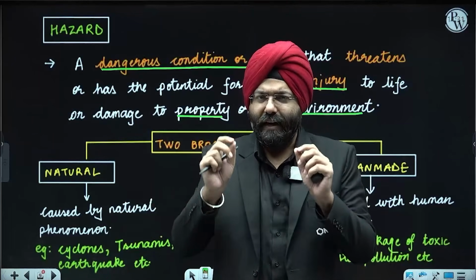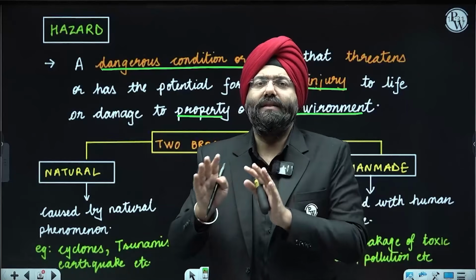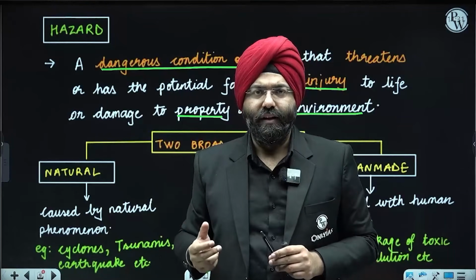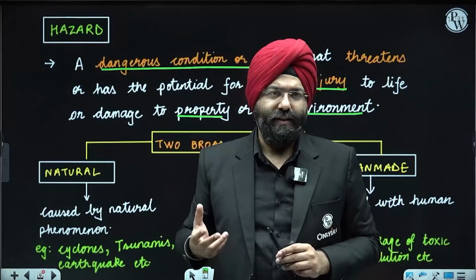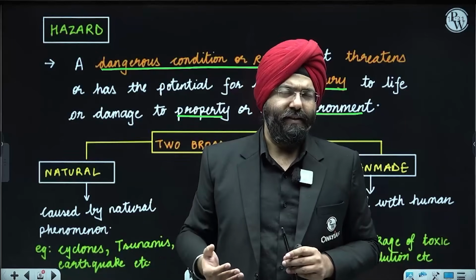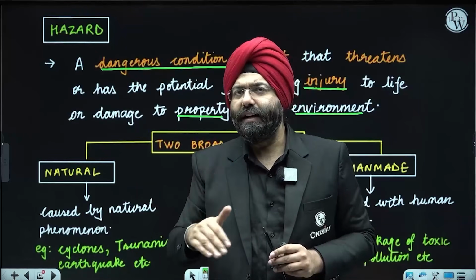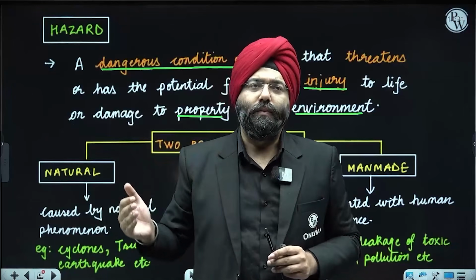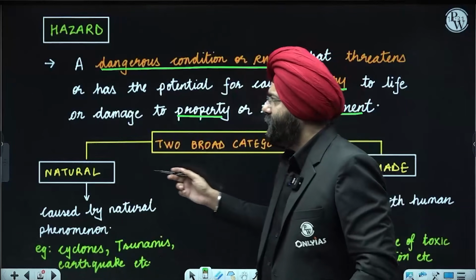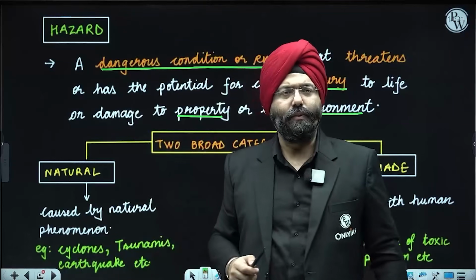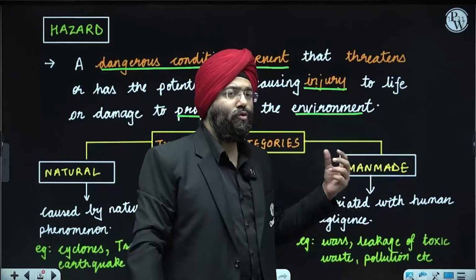There is no issue. But right now, when we are talking about something that happens naturally, you realize certain aspects like tropical cyclones, volcanic eruptions, or for that matter, let us say earthquakes. These are natural happenings. These conditions that are created that lead to a lot of losses, a lot of problems, can be referred to as natural hazards. Now, caused by natural phenomena like cyclones, tsunamis, earthquakes, there is also something that is done by human beings and human activities,